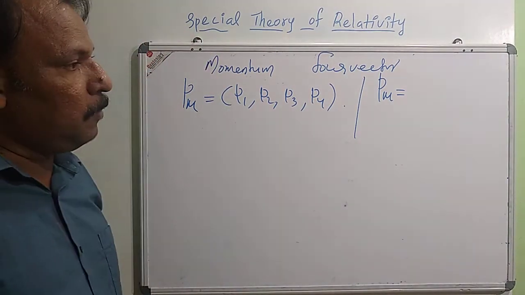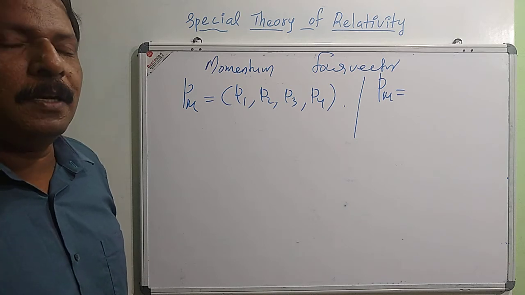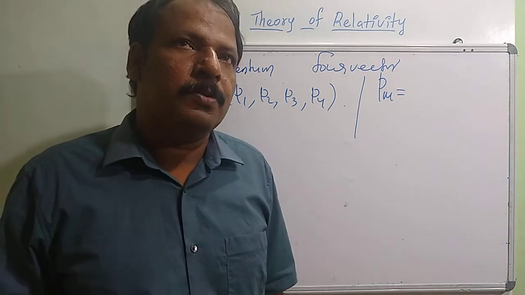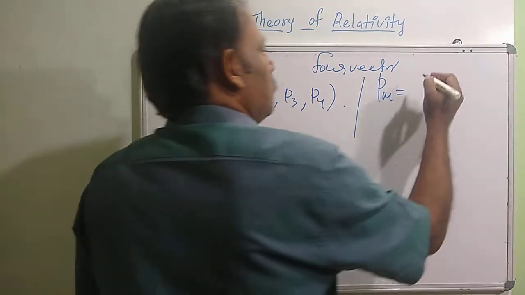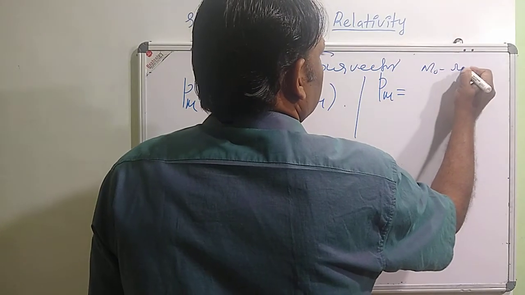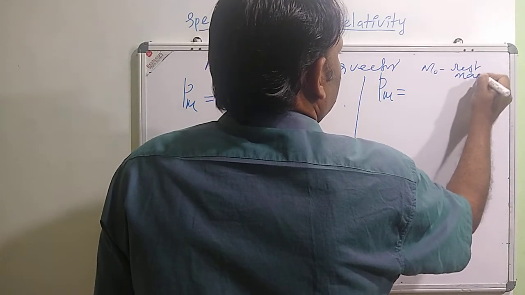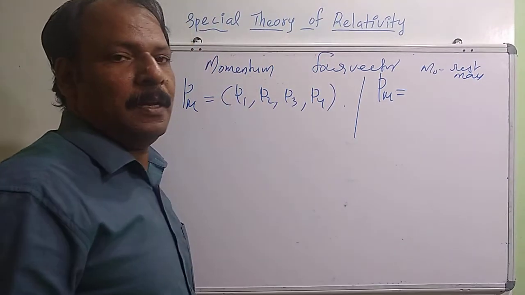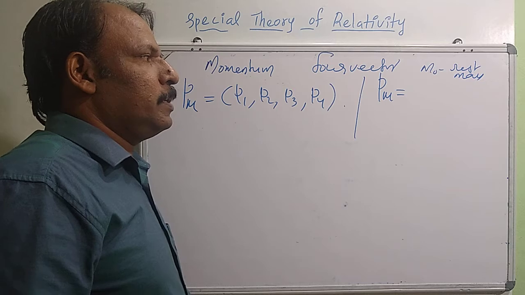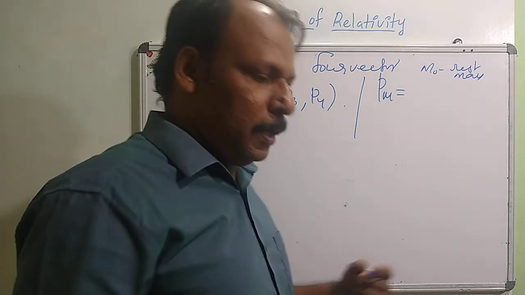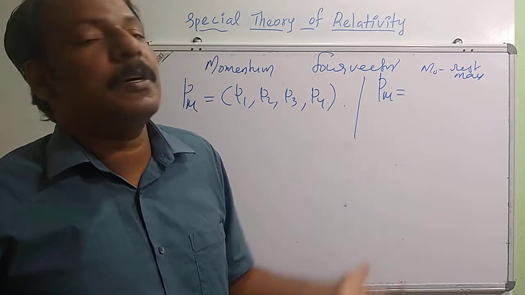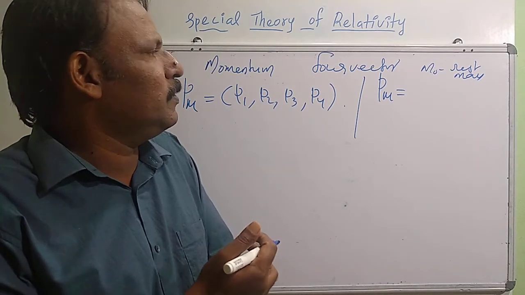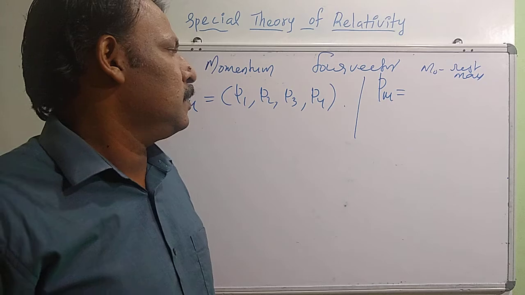But the problem with the mass is that mass is relativistically varying. The relativistically invariant quantity is the rest mass. M0 is taken as the rest mass, which is constant and invariant under coordinate transformation.